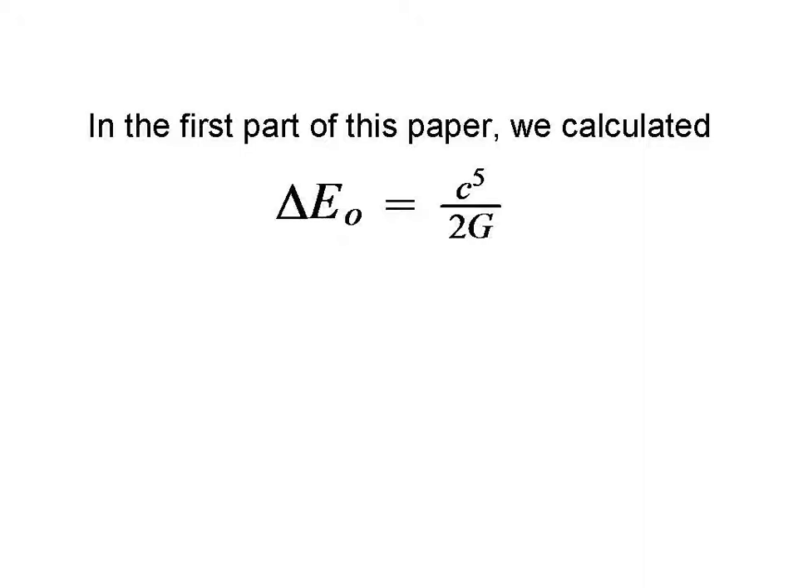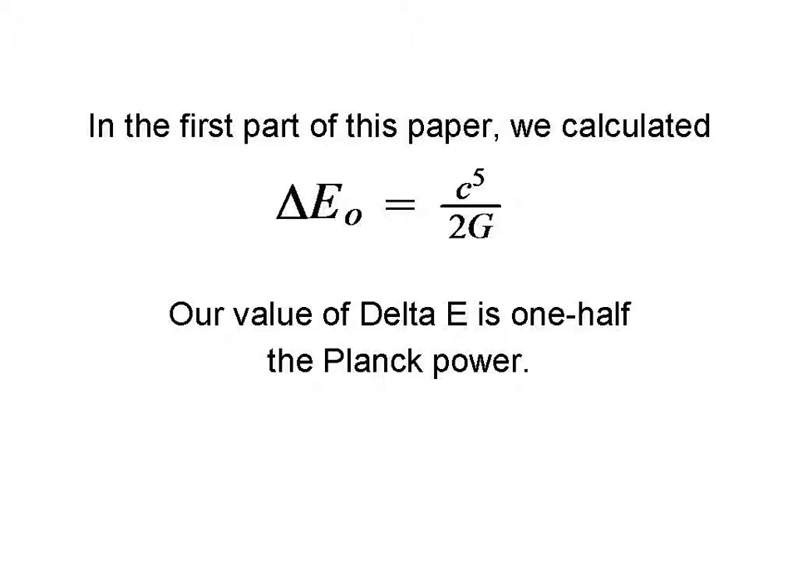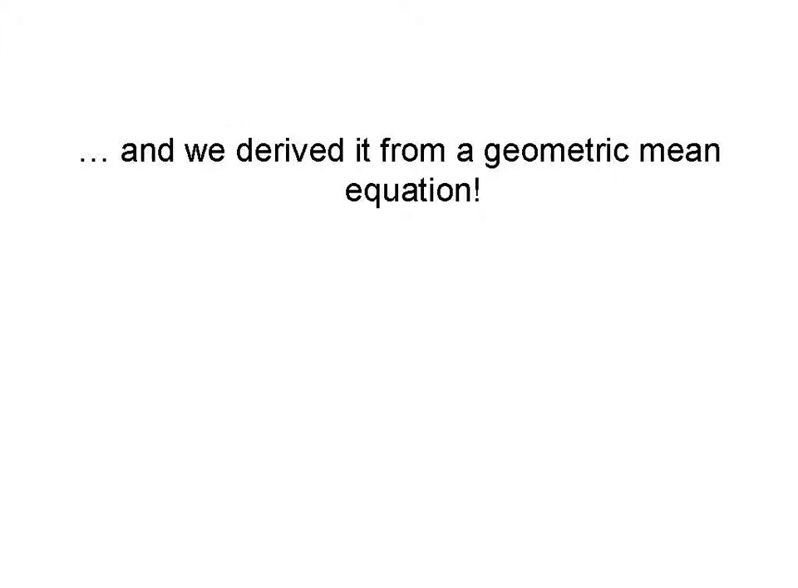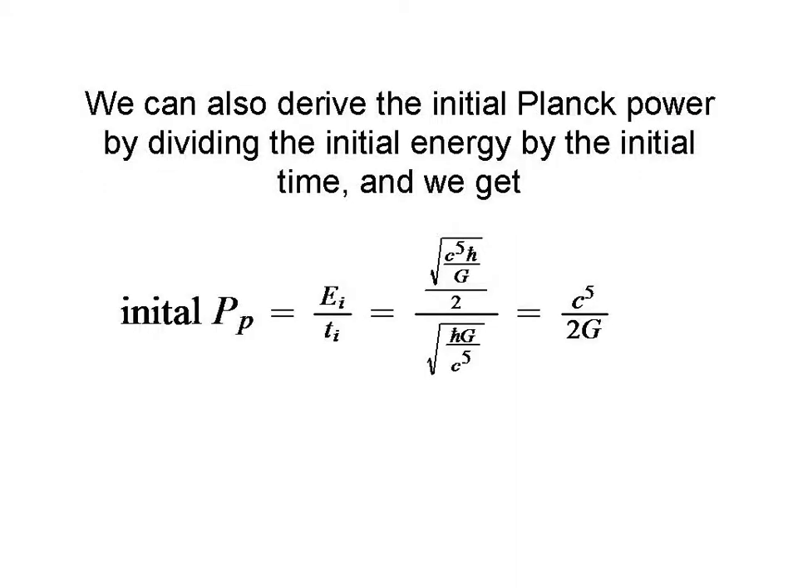In the first part of this paper, the geometric mean paper, as well as in the Hubble constant paper, we calculated delta E sub O, the rate of change of energy of the observable universe, as c to the fifth divided by 2G. Our value of delta E is 1/2 the Planck power, and we derived it from a geometric mean equation. We can also derive the initial Planck power by dividing the initial energy by the initial time, and we get c to the fifth divided by 2G.